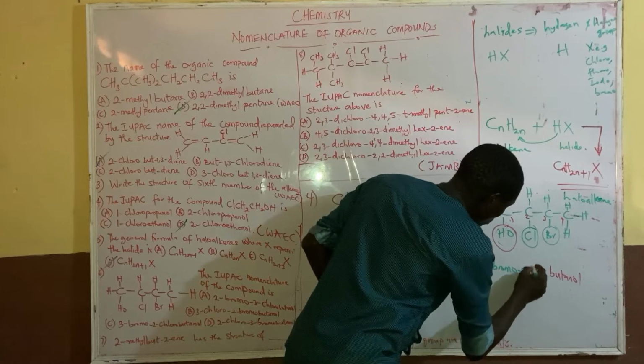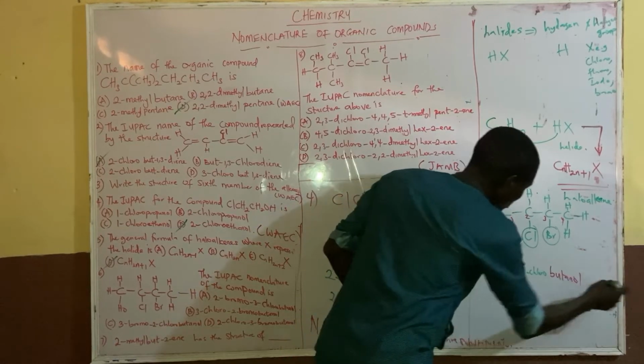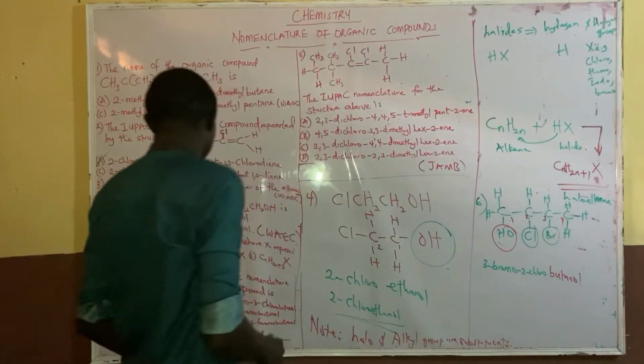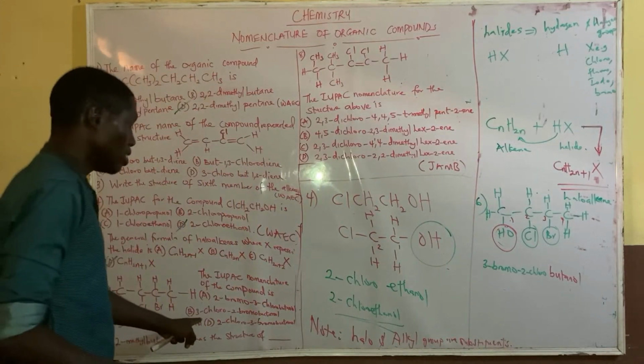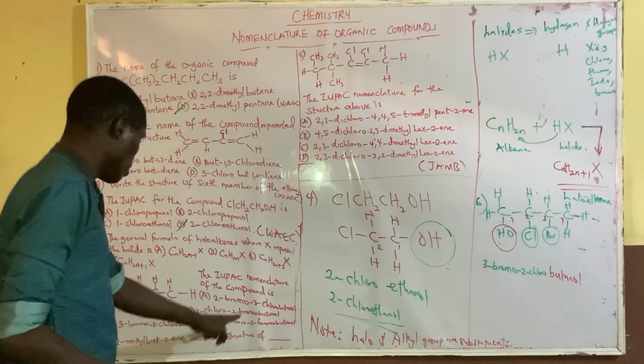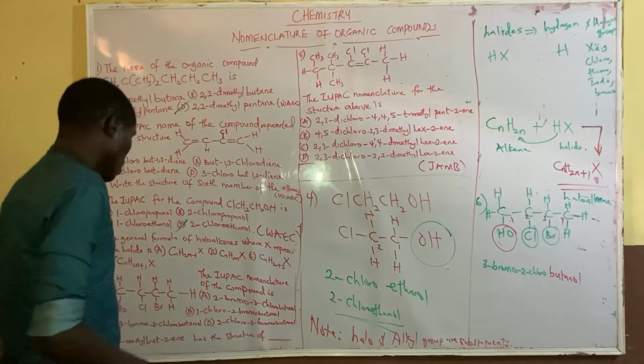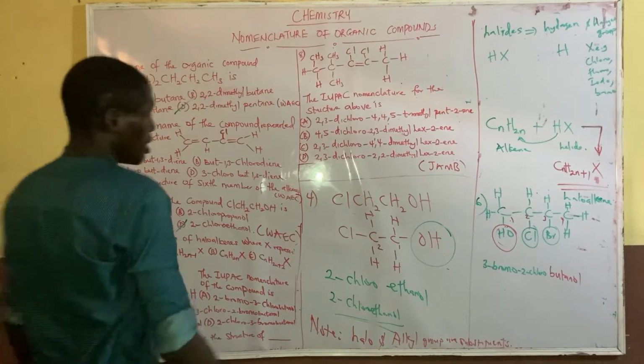So the answer is 3-bromo-2-chlorobutanol. That is that about that.